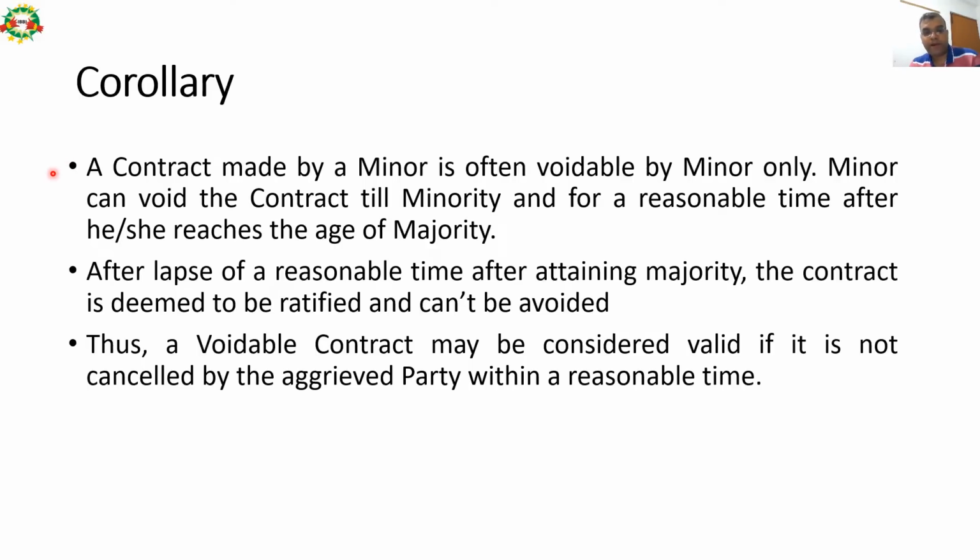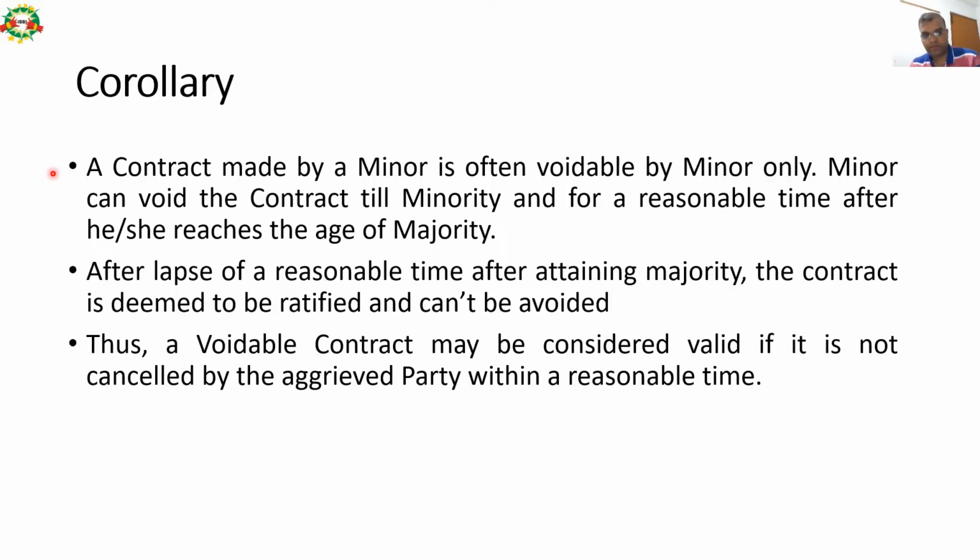A contract made by a minor is often voidable by the minor only. So if I am a minor and I sign a contract, I can make that contract void. A minor can void the contract till minority and for a reasonable time after he or she reaches the age of majority. So if my age is 16 years and I have signed a contract, I can make it void till I attain the age of 18 years, or under a few circumstances 21 years, as we discussed in the previous slides.